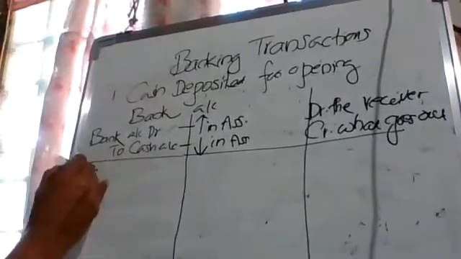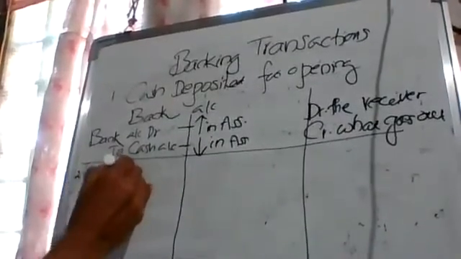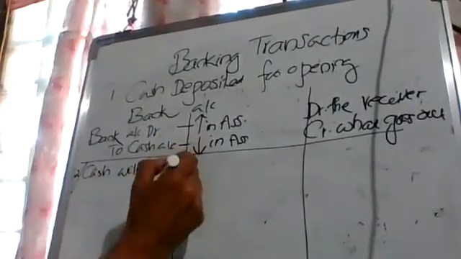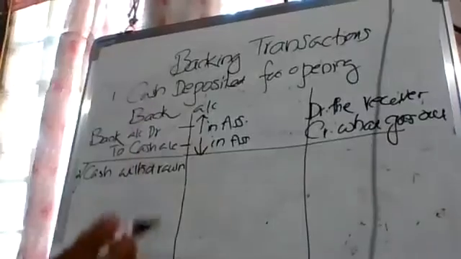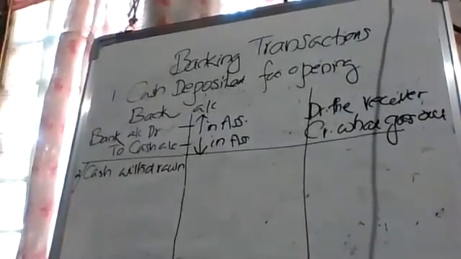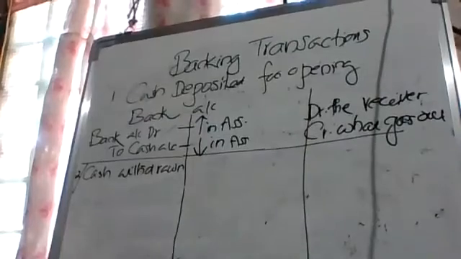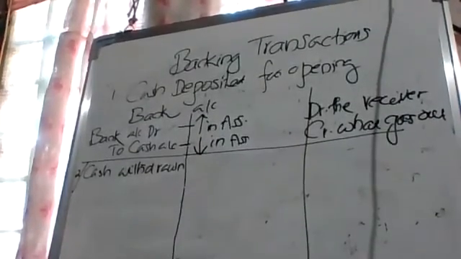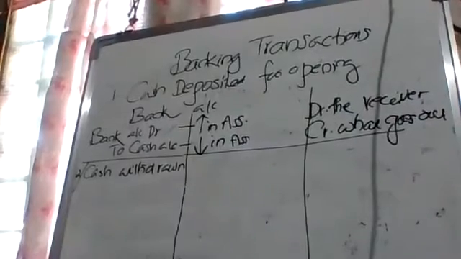Number 2, cash withdrawn. Page number 8.28. Cash withdrawn. In that book, cash withdrawn, that much only. So that may confuse some students. Cash withdrawn for business purpose or personal purpose is not given. In that case, we have to assume that cash is withdrawn for business purpose. No other way. Cash withdrawn for business. We are putting like this. No confusion.